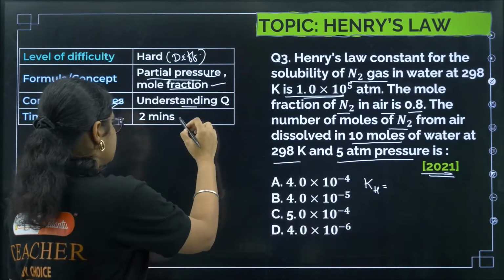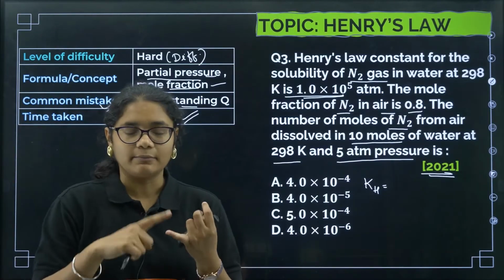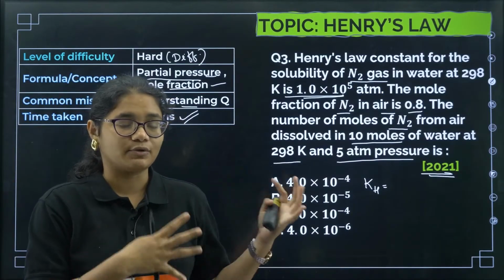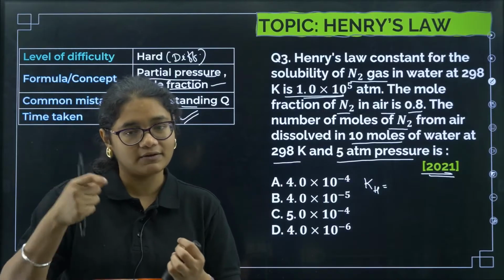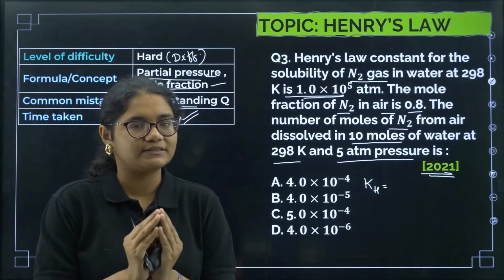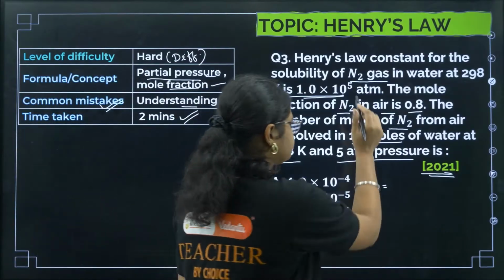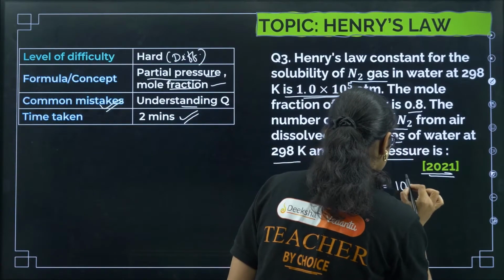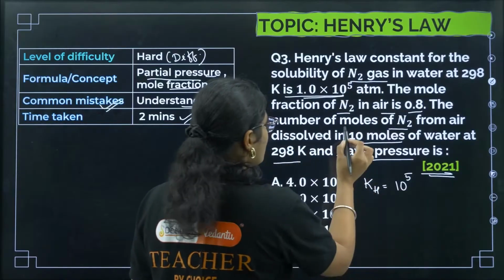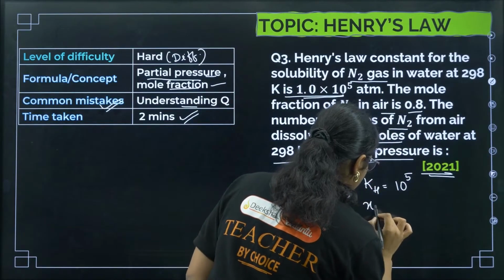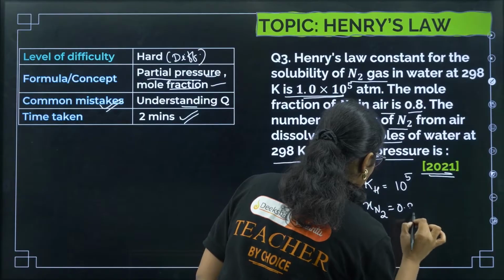Okay, next it will take more time because we will need some time to first understand the question if you haven't prepared such questions before, and then if you start solving it, at least 2 minutes will be required for this particular question. Okay, so now let us start. KH value is given to us, 10 to the power of 5. Mole fraction of N2 is given. Mole fraction of N2 is 0.8.